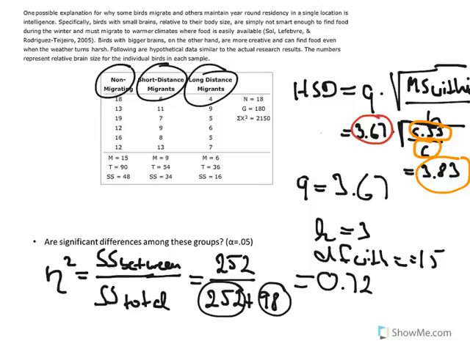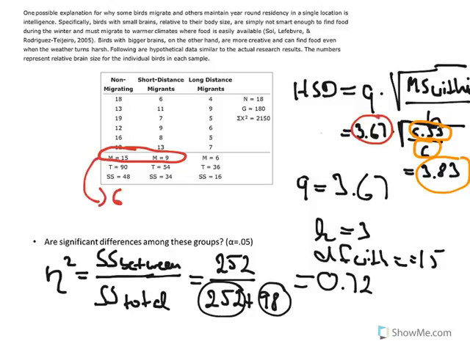So let's look at those. If we look at the mean difference between these two samples, we see that 15 minus 9 is 6 years. Right? That's larger than this. So the difference between the non-migrating bird and short distance migrant is already significant.